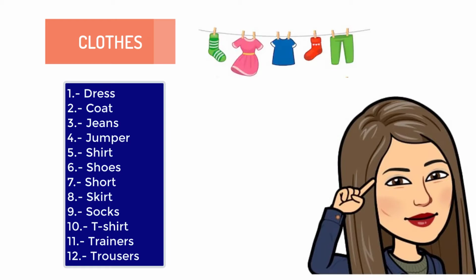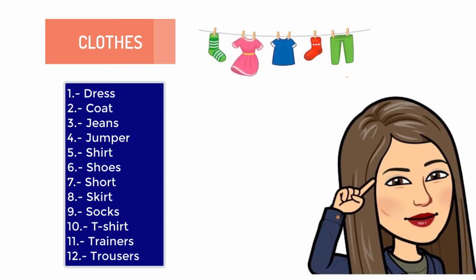And this is really important, okay, to know the difference between shirt and t-shirt. Y es súper importante, chiquillos, que sepan de antemano la diferencia entre shirt and t-shirt. Shirt is camisa con botones, okay, and t-shirt is polera.